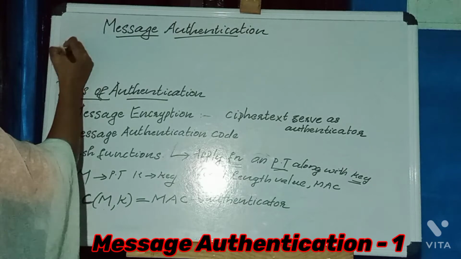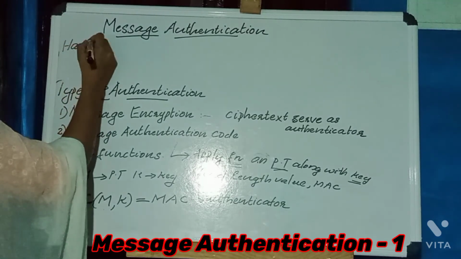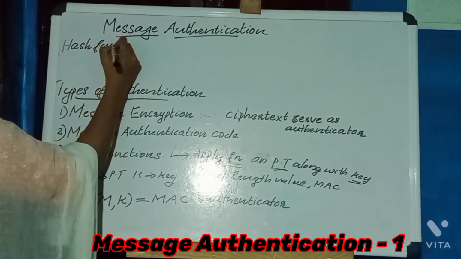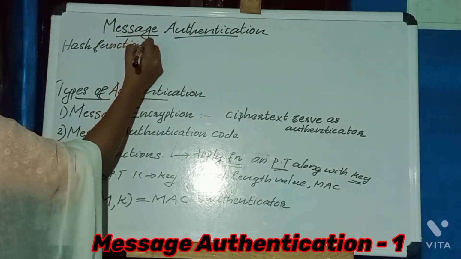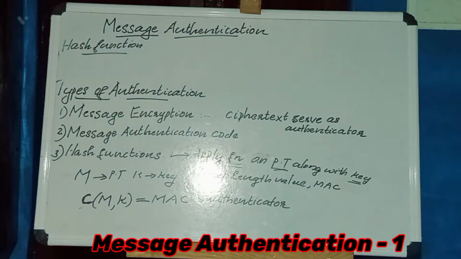Third one is hash function. In the case of hash function, like MAC, here also we are applying a hash function on the plain text message, which is independent of the key. In the case of MAC, the MAC is dependent on the key, but in the case of hash function, it is independent of the key.